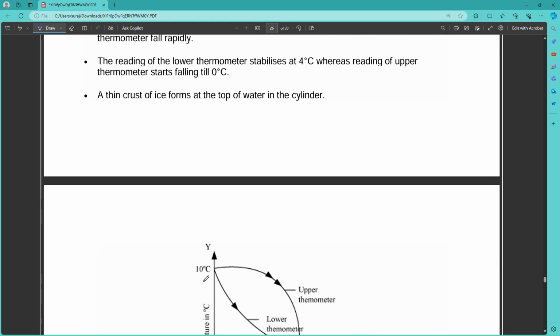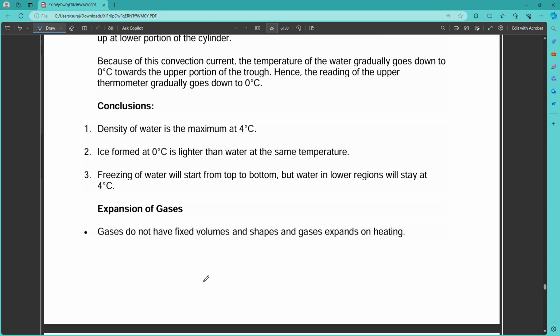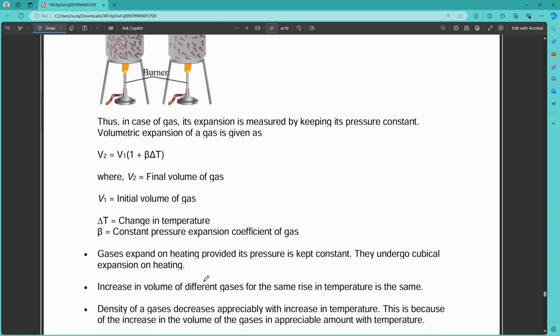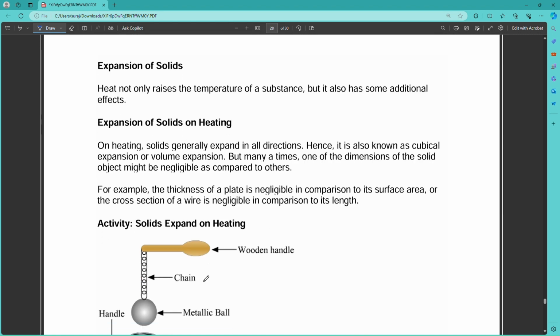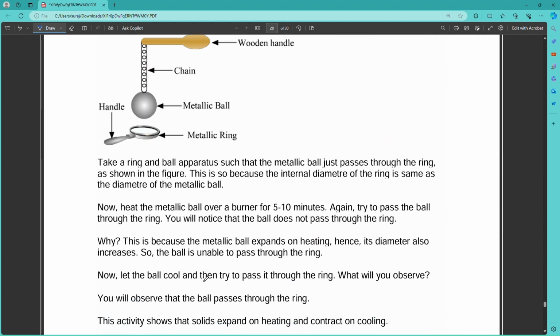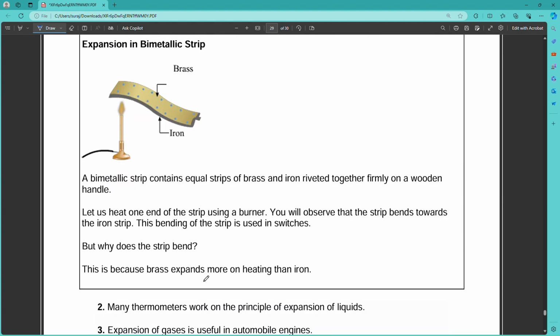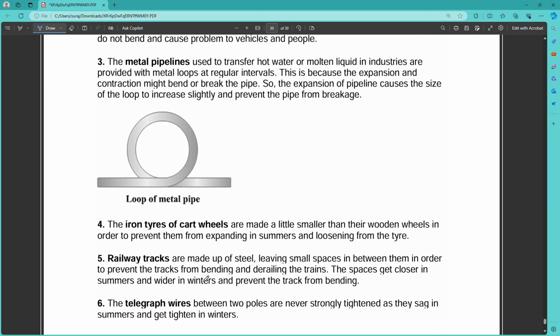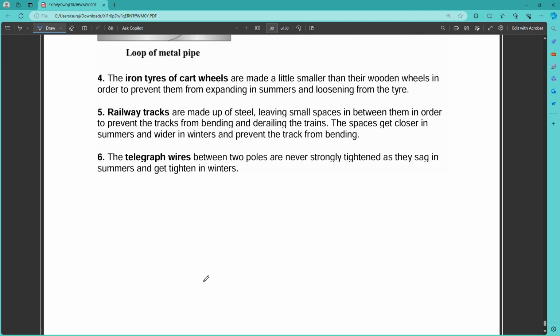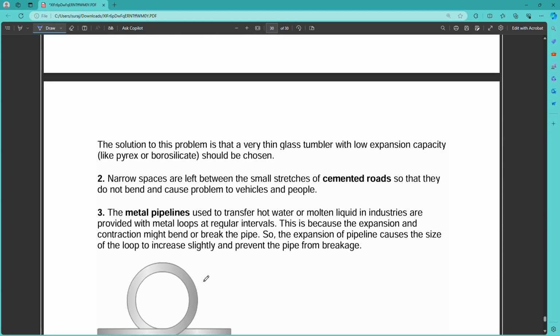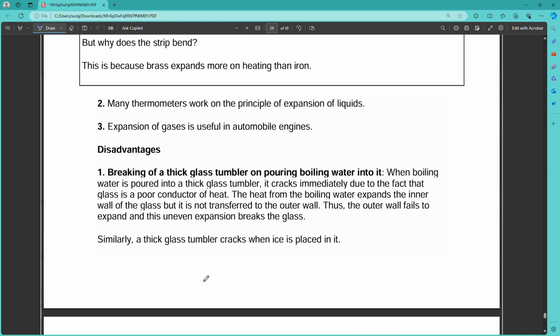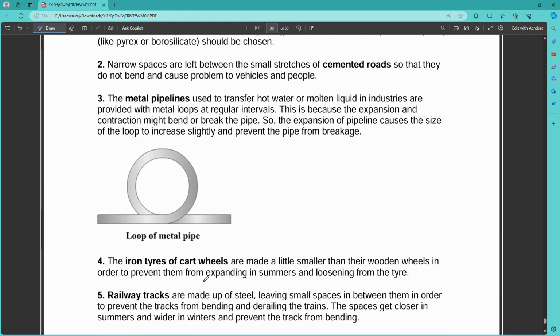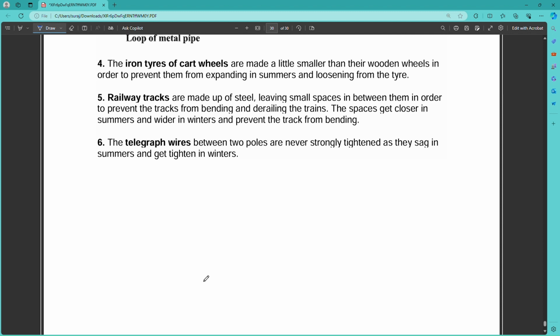So I hope you understand all these things. If you have any doubts, please ask in the comment section, particularly which topic you are having doubt in, and I will make videos on that topic. So this is a brief discussion about the chapter, that is heat. If you read the heat chapter carefully, then you will understand why heat waves are occurring everywhere nowadays.